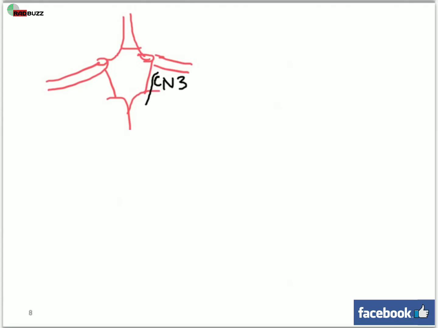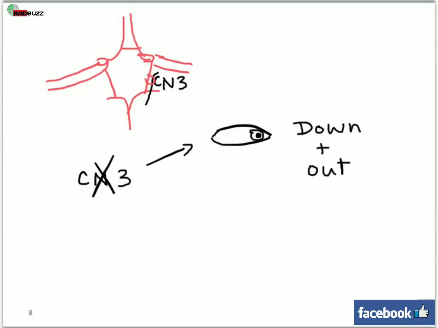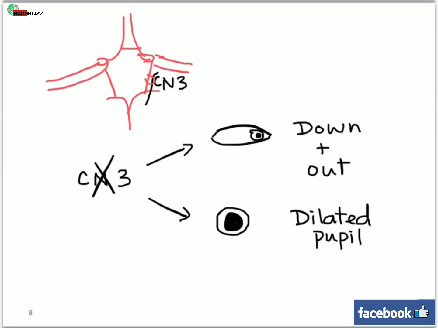Cranial nerve 3 runs very close to the posterior communicating artery. An aneurysm in the posterior communicating artery will compress cranial nerve 3. That will lead to the eye being down and out. It will also lead to lack of pupil constriction. The pupil therefore stays dilated. Whenever we see a cranial nerve 3 deficit that involves the pupil, we have to worry that there is a posterior communicating artery aneurysm that's compressing the nerve.